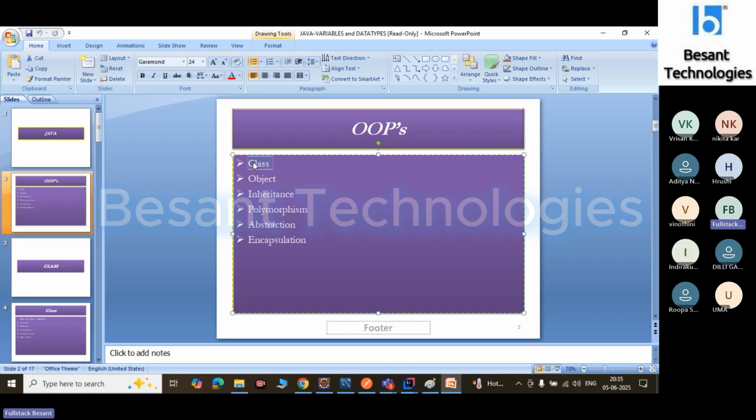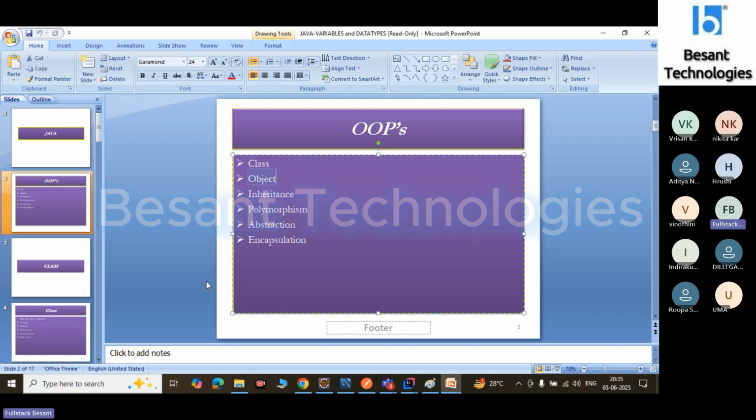If I want to implement my logic, for example just printing hello world or welcome, that is my logic. To implement my logic, I should create a class. Without a class, we can't implement our logic. So a class is a must.